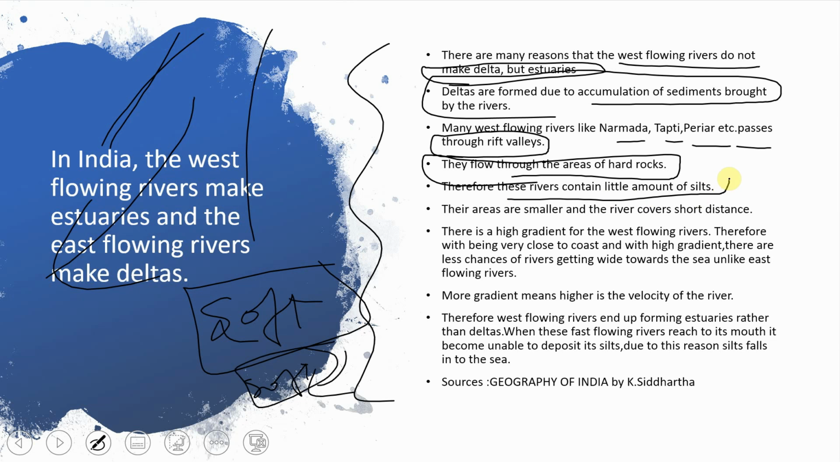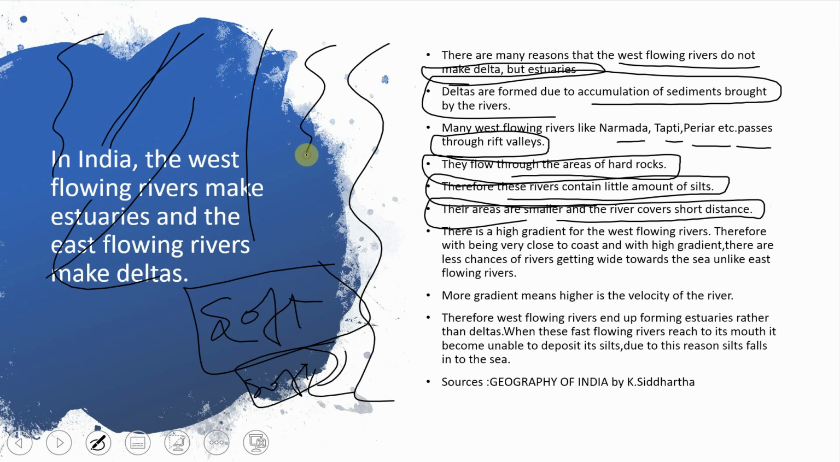Therefore these regions contain very little silt, and even that silt is not very porous, not very soft. So their areas are smaller and the river covers a very short distance. If they cover long distances, then in that long period of time even small rock particles will get softened by heating, pressure and all those processes, and be converted into soft material. But the distance for these rivers to cover is very small. They do not get much time for it. That's why they are unable to form sediments.